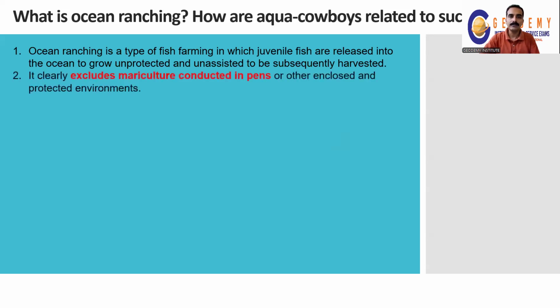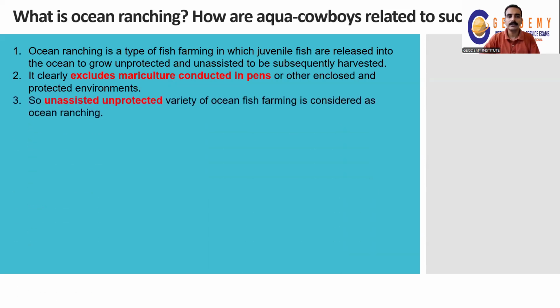Another definition we can use in this answer is that it clearly excludes mariculture conducted in pens or other enclosed and protected environments.